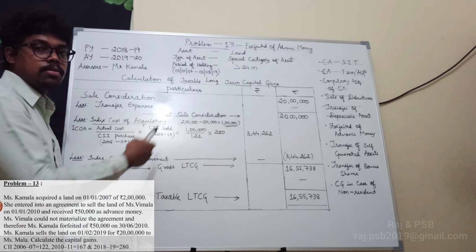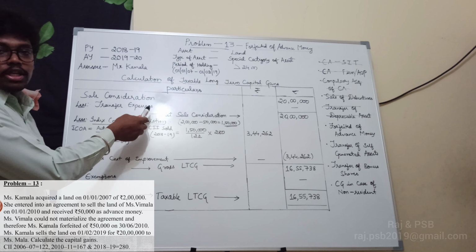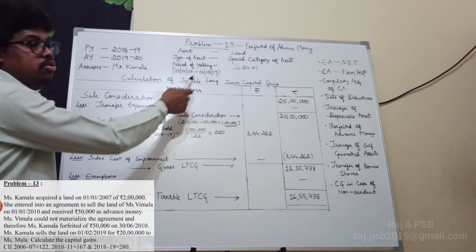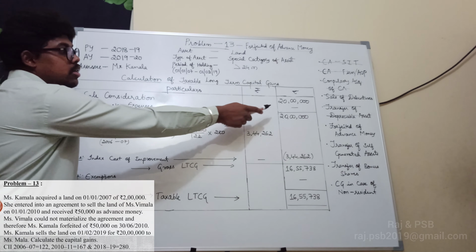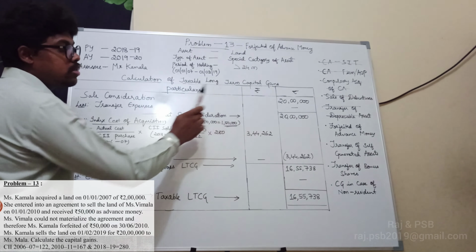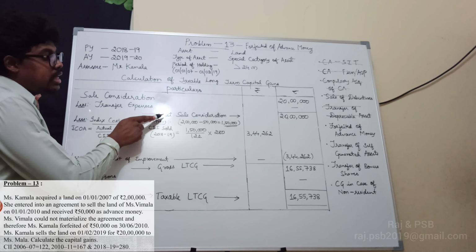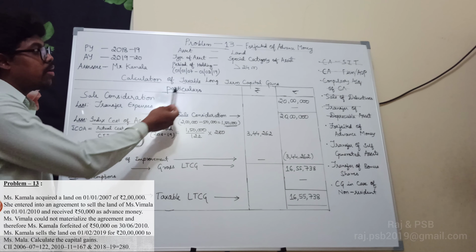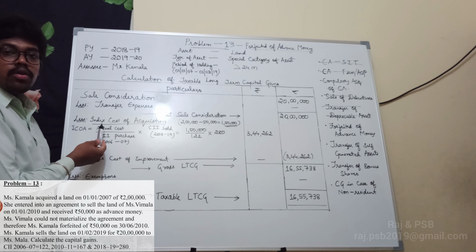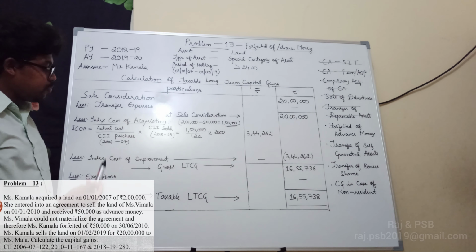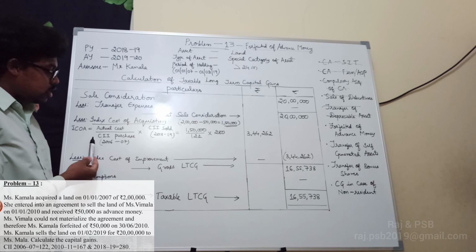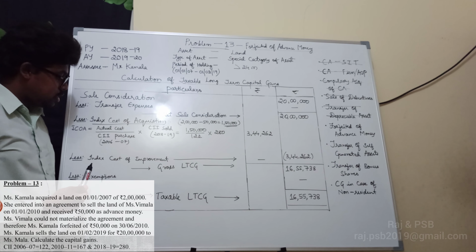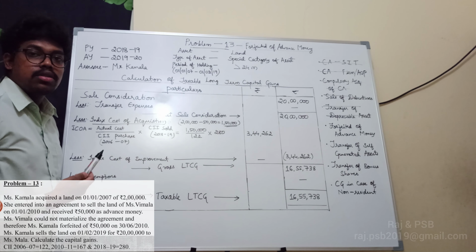So calculation of taxable long-term capital gains. Sale consideration is 20 lakhs which is received from Miss Mala on 1/2/2019, and less transfer expense. There is no transfer expense. So same balance is brought down and said net sale consideration. Next, less index cost of acquisition, as it is long-term, we are going to deduct index cost of acquisition, where index cost of acquisition equals actual cost divided by CII of purchase into CII of sold year.